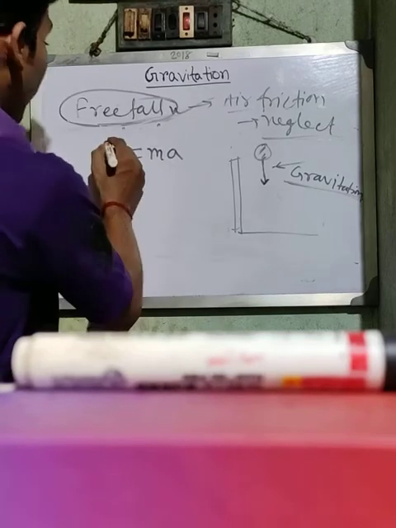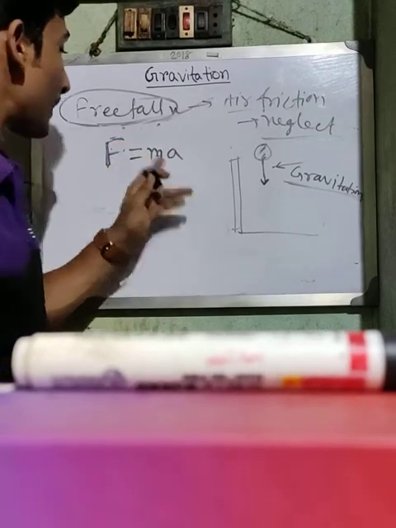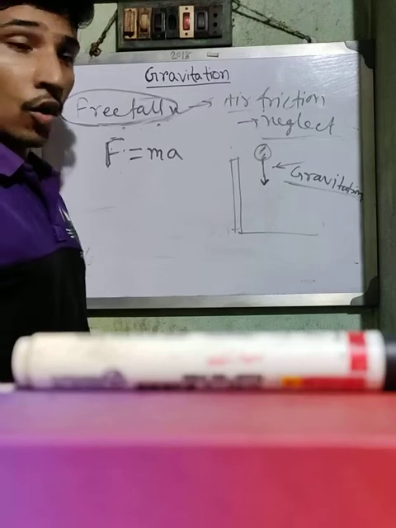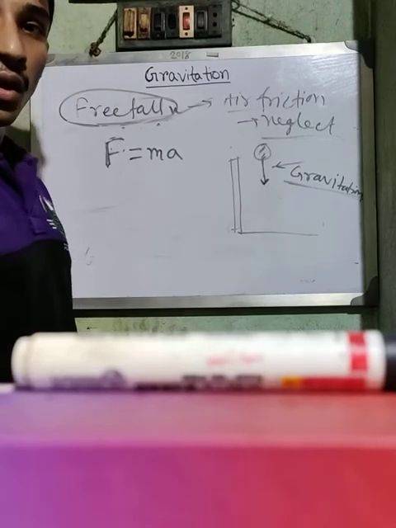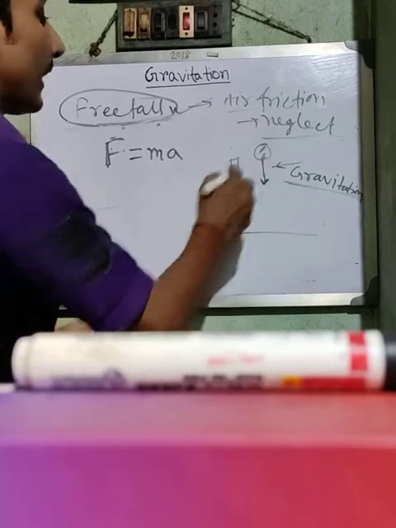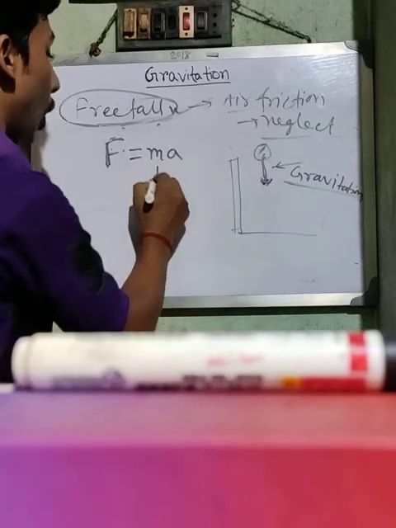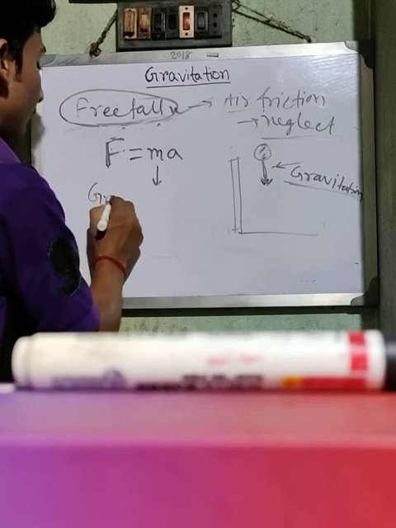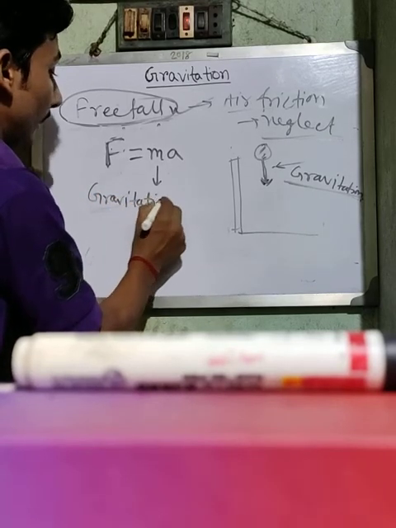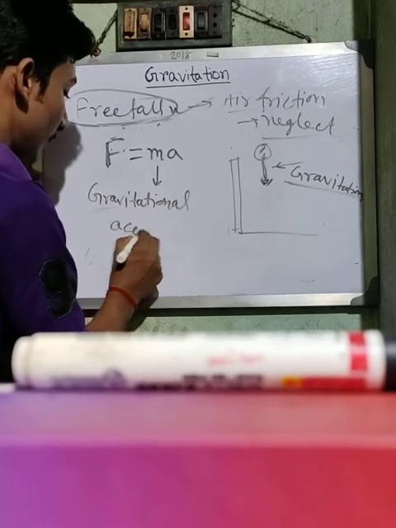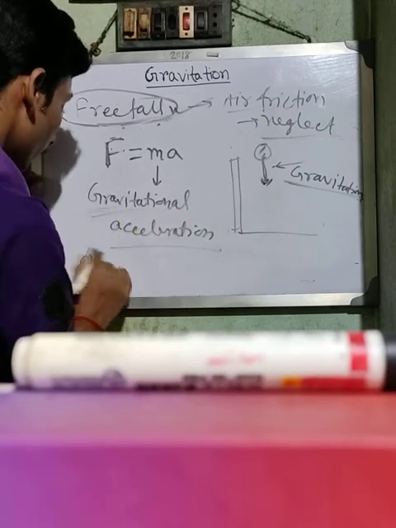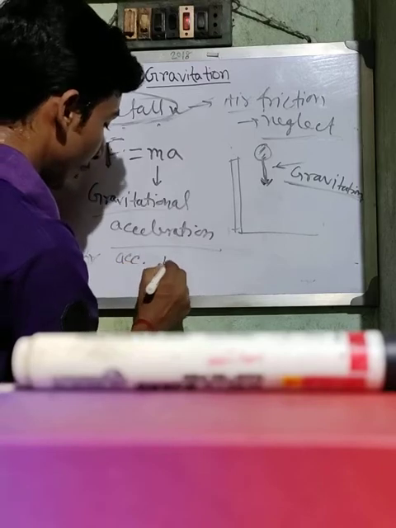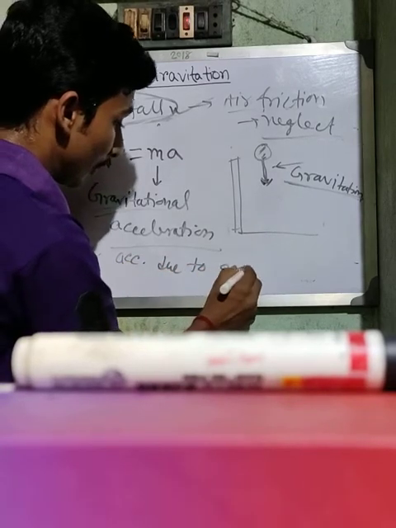So when there is a force, there must be an acceleration. And the acceleration due to gravitation is called gravitational acceleration, or acceleration due to gravity.